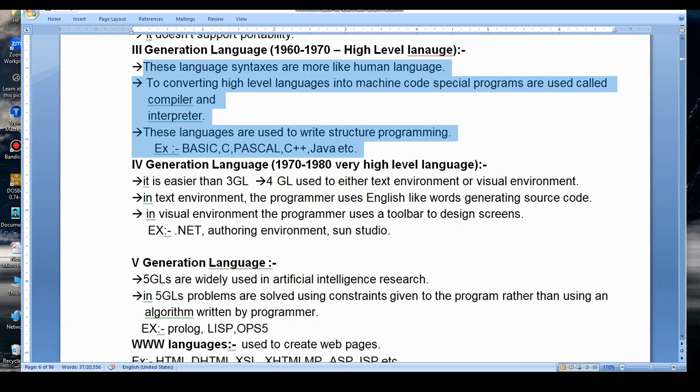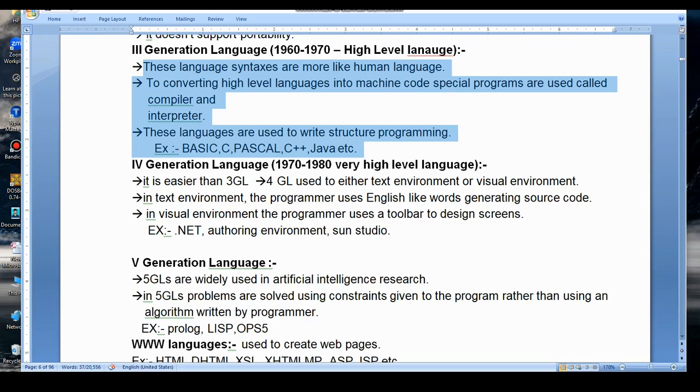So here the compiler converts the high level language into machine level language and machine level language to high level language, the entire page at a time. But if you are taking an interpreter, the interpreter converts line by line from high level language to machine level language. So it is a little bit slow compared with the compiler. So next, these languages are used to write structured programming. Examples for high level languages are BASIC, C, Pascal, C++, Java, COBOL. All these languages are examples of high level language.